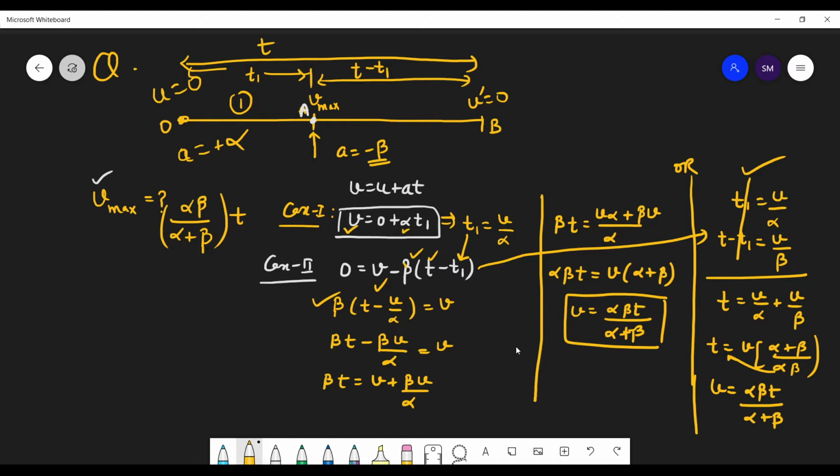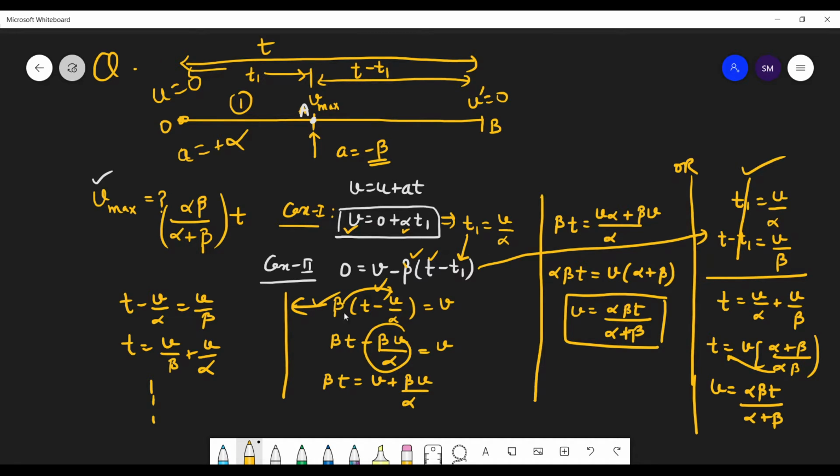So from here also, if I write it like t minus v by alpha is equal to v by beta, and then this will be v beta plus v alpha, then proceed. Because here I have multiplied this beta with v, and then one more term was taken to the other side, so one or two more steps are done.